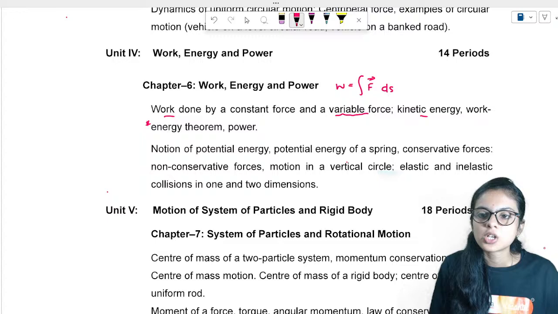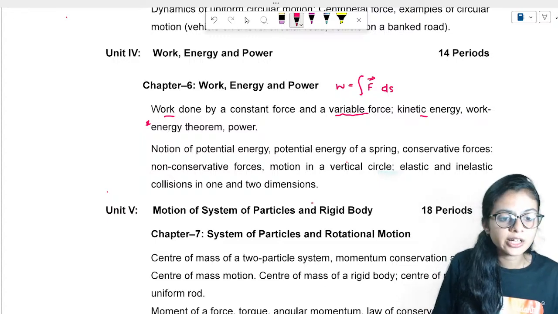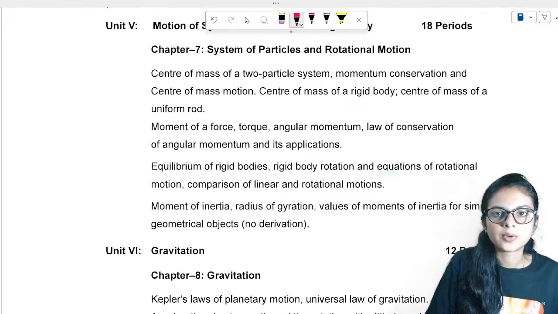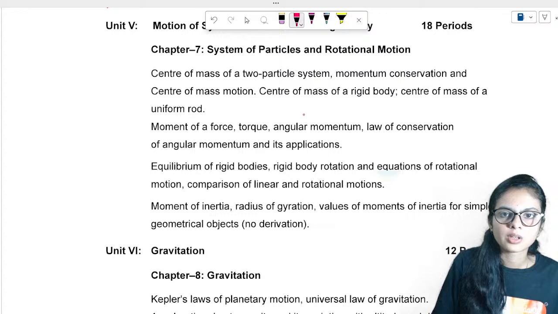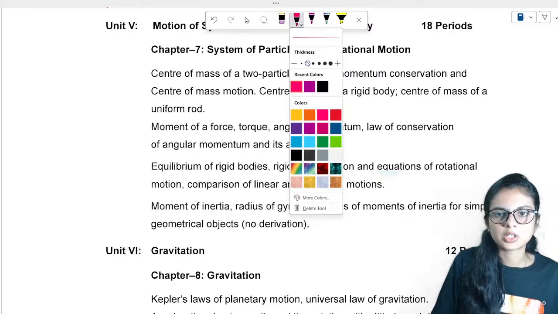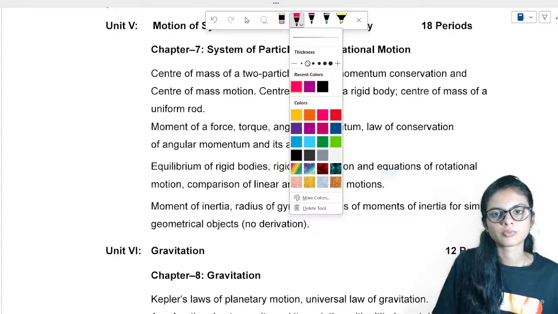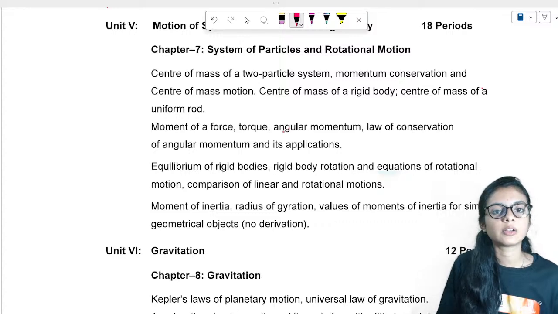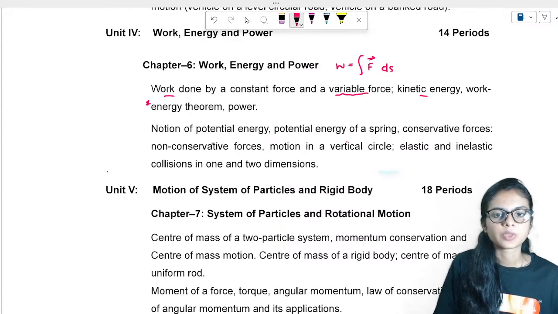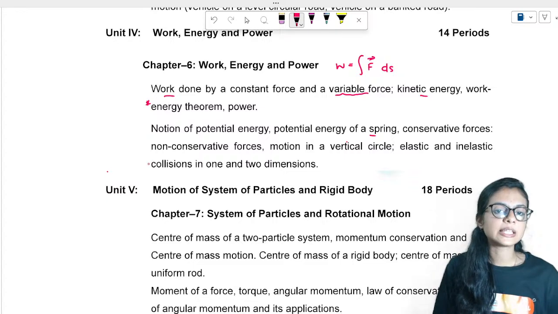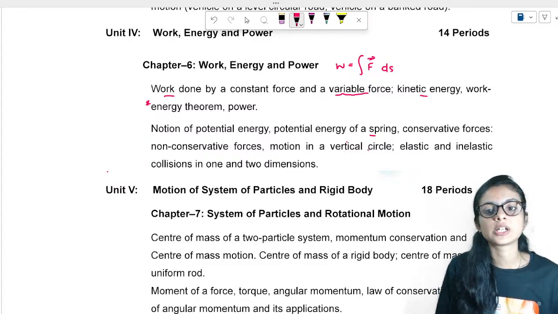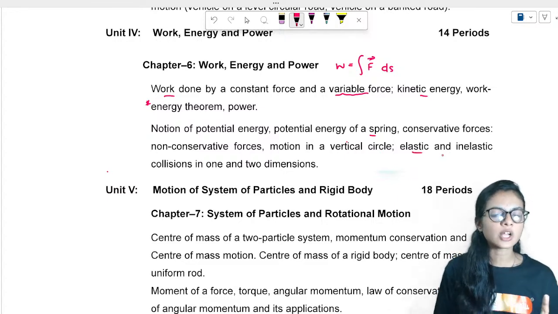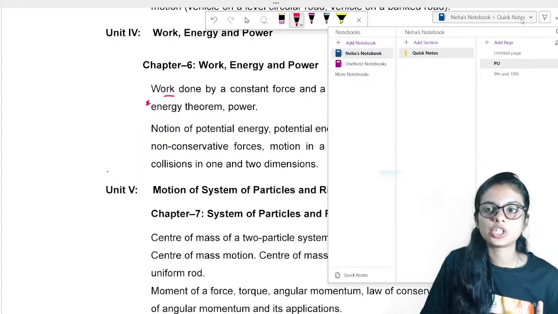Clear? Then what we have is potential energy. Not only the potential energy we are going to study here, we'll also be studying potential energy due to a spring, conservative forces, non-conservative forces, elastic collision, inelastic collision. These kinds of lots of concepts are present in your work energy chapter.